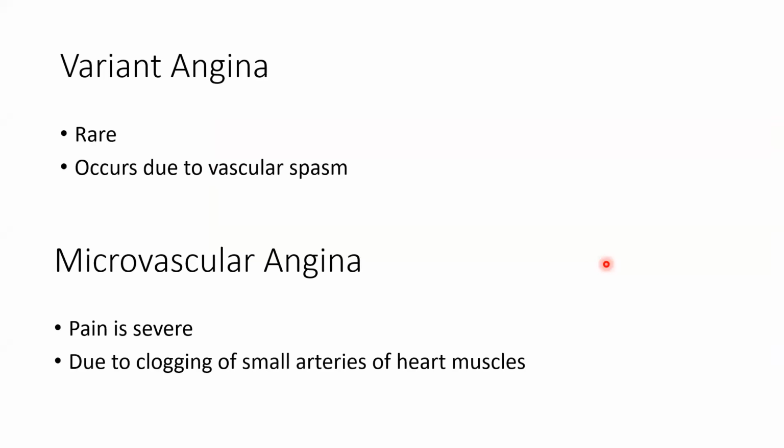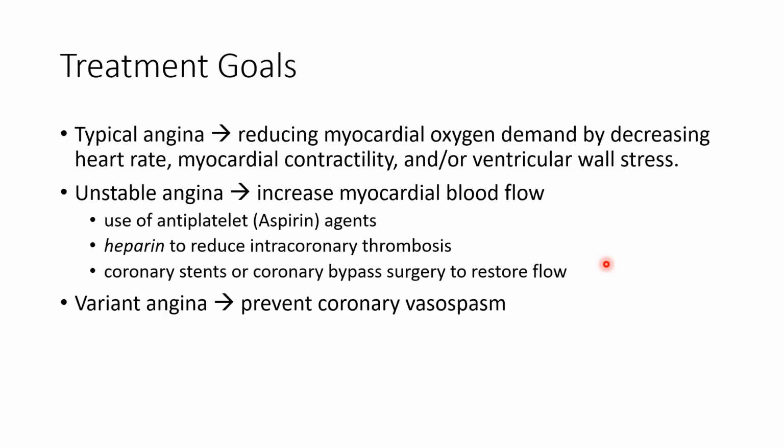So these were the four types of angina: stable, because the plaque is stable, which is following a pattern. Unstable, the plaque is not stable, it's not following any pattern. Anytime this attack may come. Variant angina because of vascular spasm. Microvascular angina, the block is in the small diameter arteries.